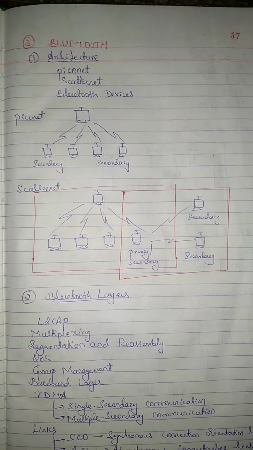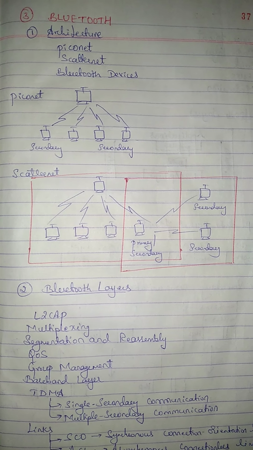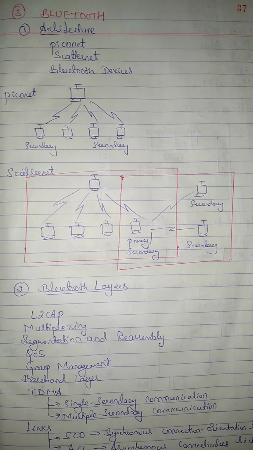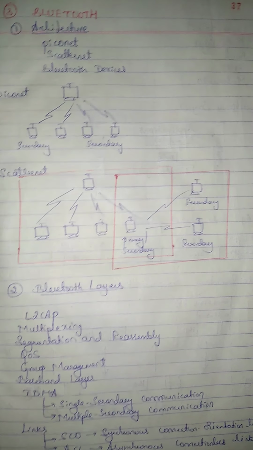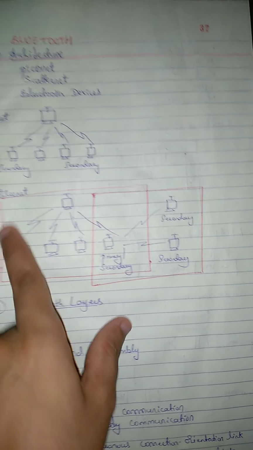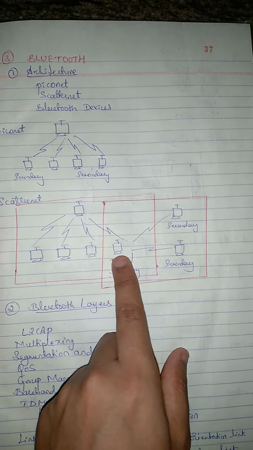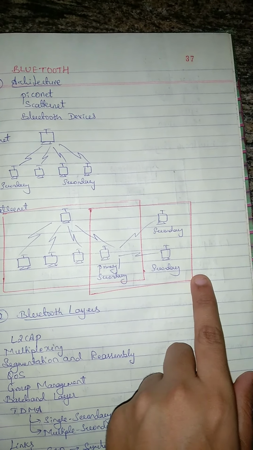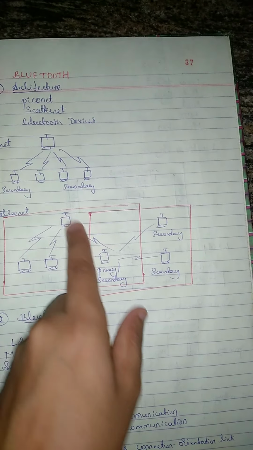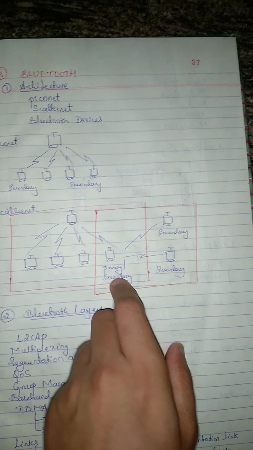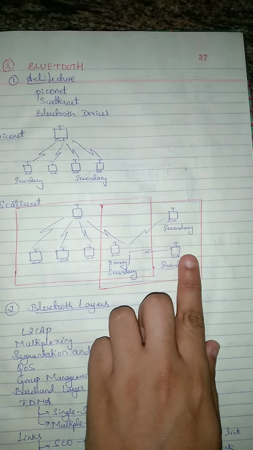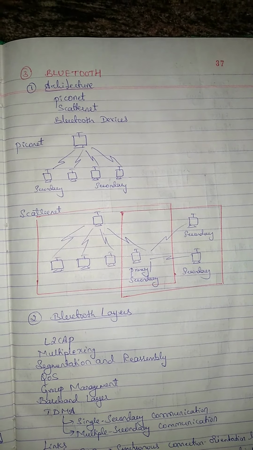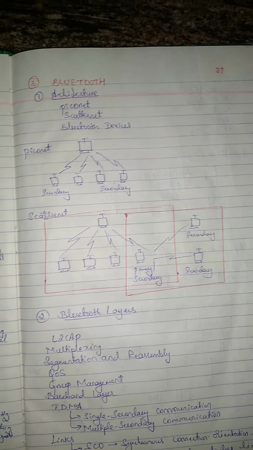Next, scatternet. Scatternet means Piconets can be combined to form what is called a scatternet. The secondary station in one Piconet can be a primary in another Piconet. See, if this is one Piconet, this station is secondary for this Piconet, but this station acts as a primary for another Piconet. So it will collect information from this one, and it will act as a primary and share the information to all the secondary stations. So this is the diagram of the scatternet. A station can be a member of two Piconets here.